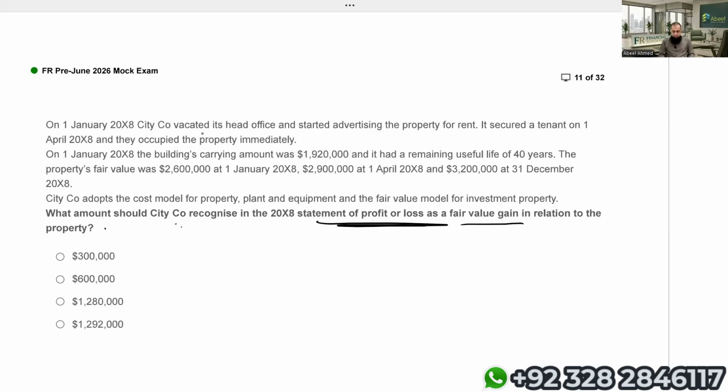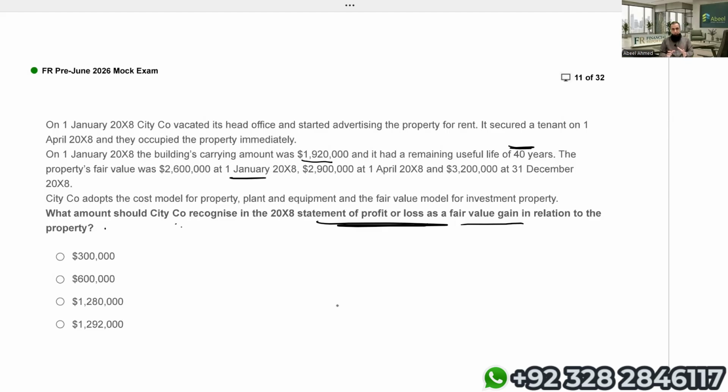On 1 January X8, City Company vacated its head office and started advertising the property for rent. So simply from property, plant and equipment, we are converting that to an investment property. It secured a tenant on 1st April X8 and occupied the property immediately. On 1 January X8, the carrying amount of the building was, let's say, 1.92 million. Remaining useful life was 40 years. And on the same day, the fair value was 2.6 million.